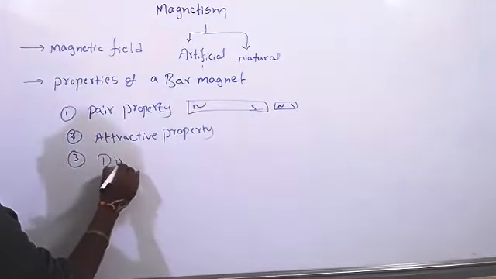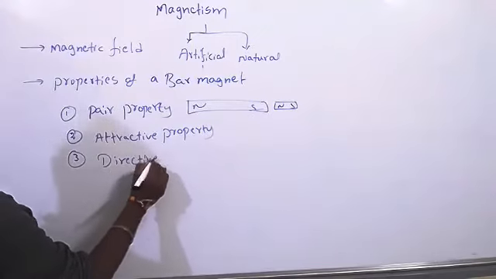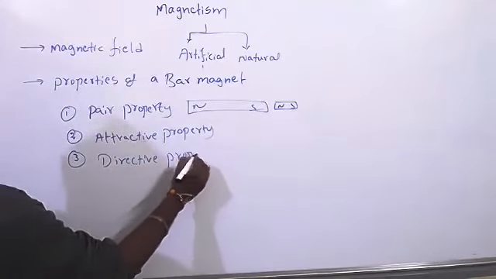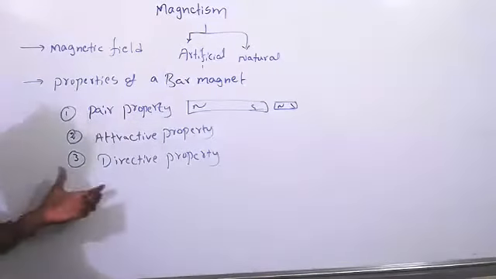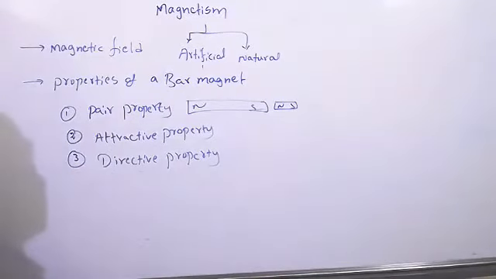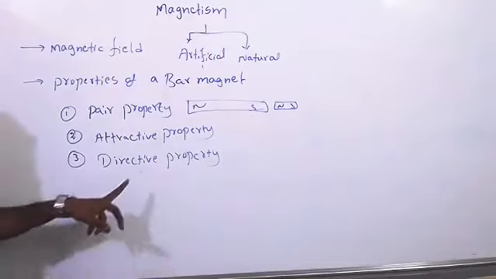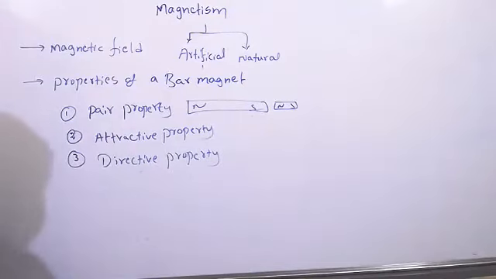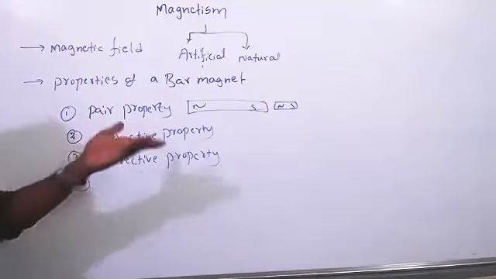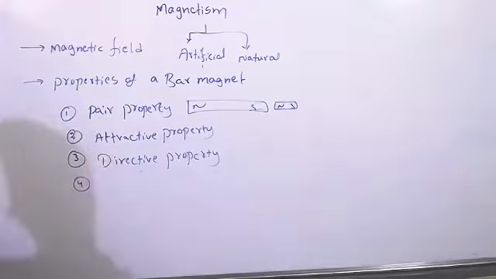Next one, directive property. That means it will show the direction. Magnets can show the direction. So that is the reason it has directive property. Sir, can you repeat directive property?